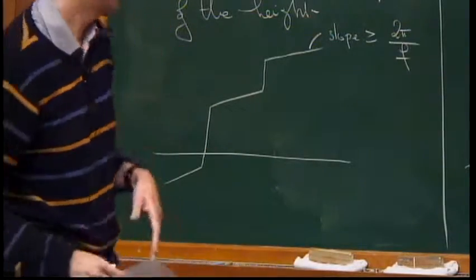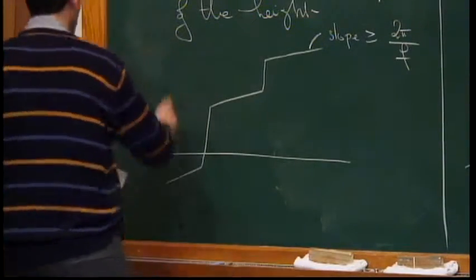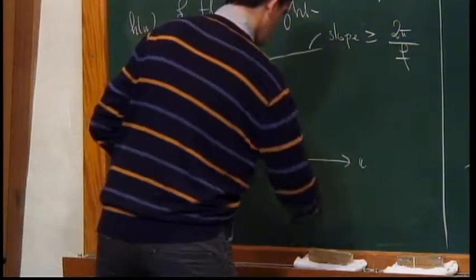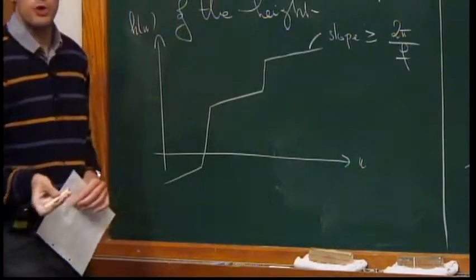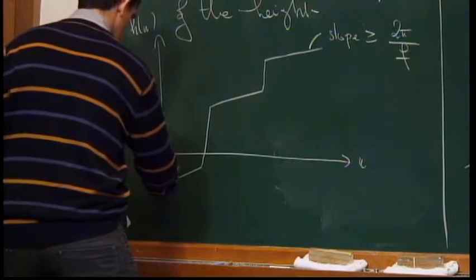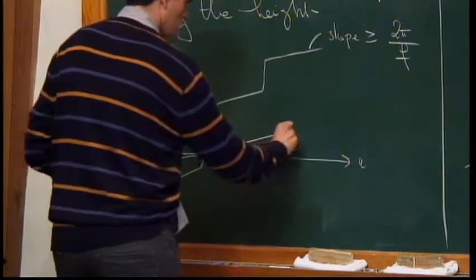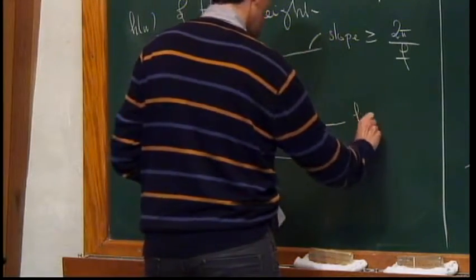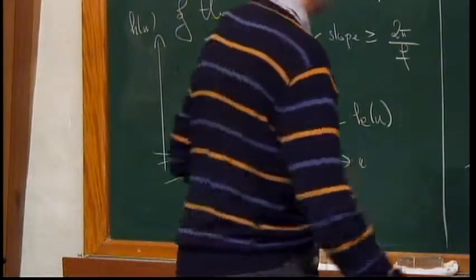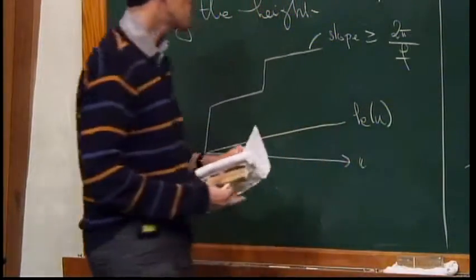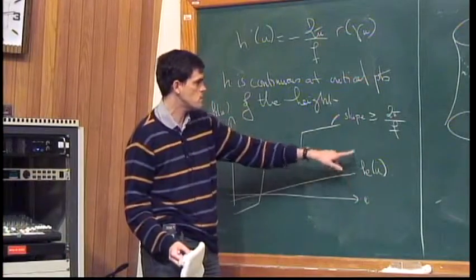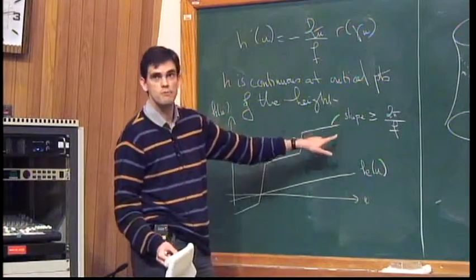Okay? And now we are going to compare this function h with a linear function, an affine function, not a piecewise affine one. I'm going to consider this function, and I will call this kappa of u. So kappa of u has slope 2 pi over f, and it has the property that the absolute value of k is always less than the absolute value of h.